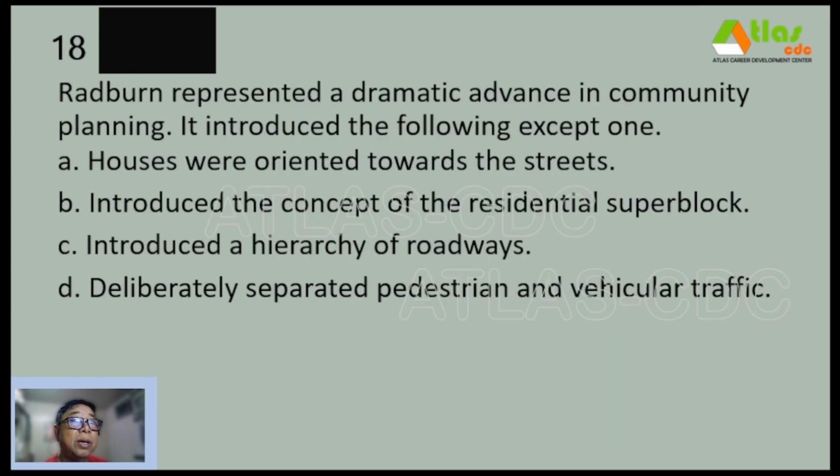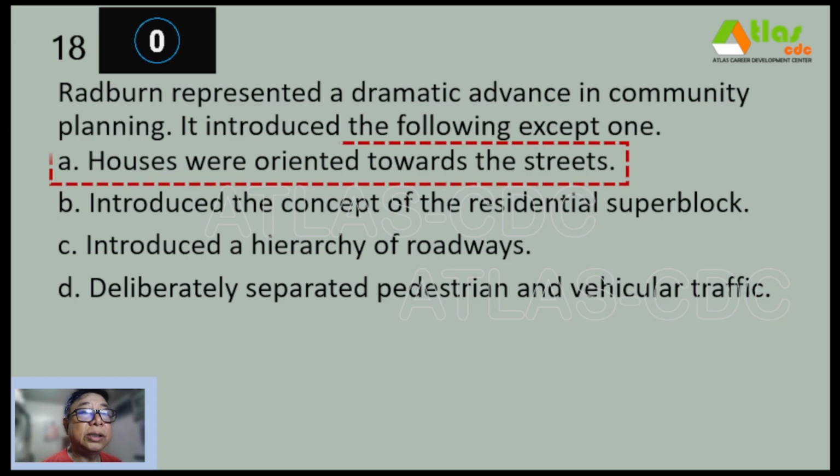18. Radburn represented a dramatic advance in community planning. It introduced the following except one. A. Houses were oriented towards the streets. B. Introduced the concept of the residential superblock. C. Introduced a hierarchy of roadways. And D. Deliberately separated pedestrian and vehicular traffic. And our correct answer is letter A. Houses were oriented towards the streets.